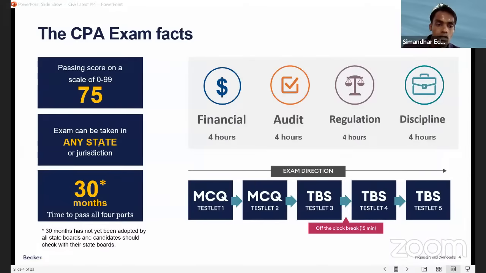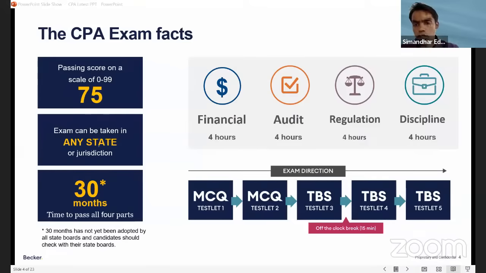So the 18 months limit still holds good. It has not undergone a change to 30 months, but yes, we are getting that from next year onwards.